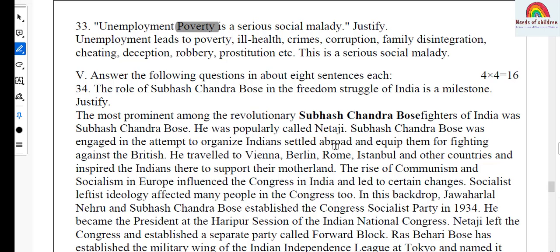Answer the following questions in about 8 sentences each. There will be 4 questions. Each one carries 4 marks. Total 16 marks. And here comes question number 34. And this is the question from history, the freedom struggle. And the question is, the role of Subhash Chandra Bose in the freedom struggle of India is a milestone, justify.